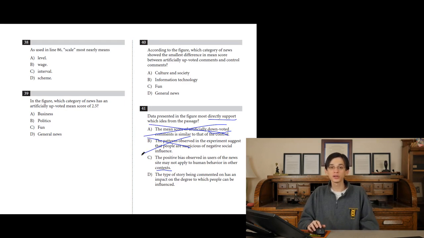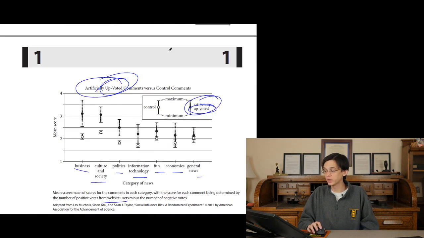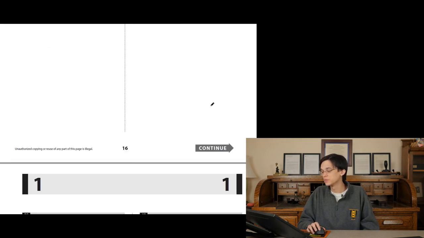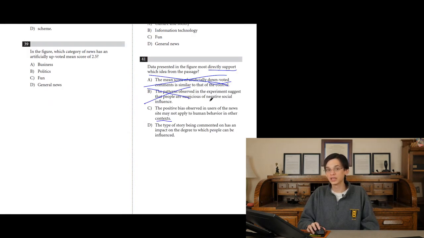Our universe currently is limited to news sites and whether or not we artificially upvote the comments and what happens when we do. So it's a very narrow universe that we can talk about here. And I don't think we can generalize to this broad, complex understanding of human behavior and say, yeah, it may not apply. Maybe it will. For all we know, we are herd animals, so we're going to be herd-like in a lot of other things. May not apply? Yeah, I don't know. I can't answer that. Let's leave it.